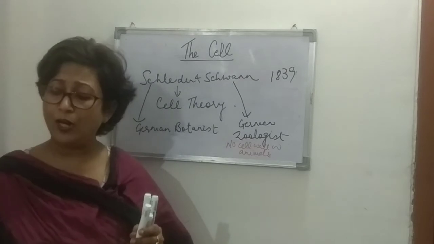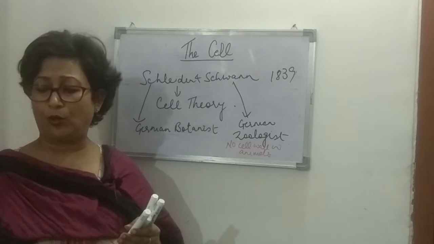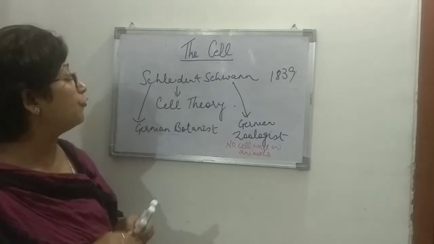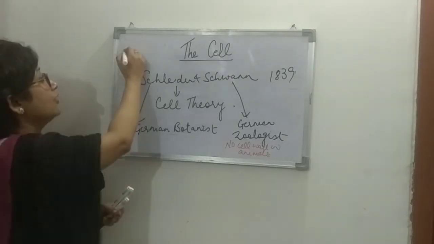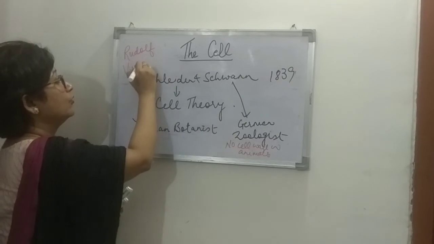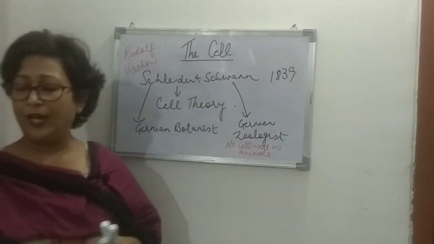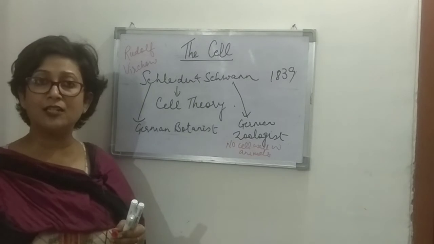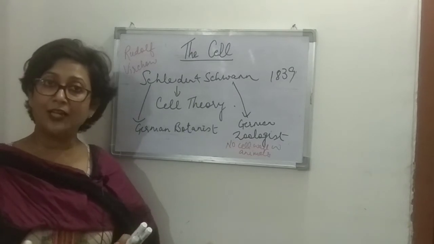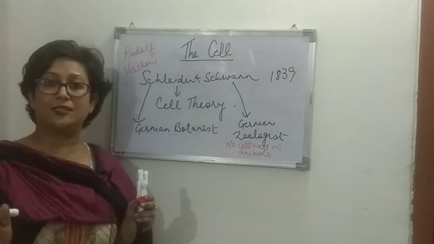Another scientist, Rudolf Virchow, in 1855, explained that cells divide and new cells are formed from pre-existing cells.